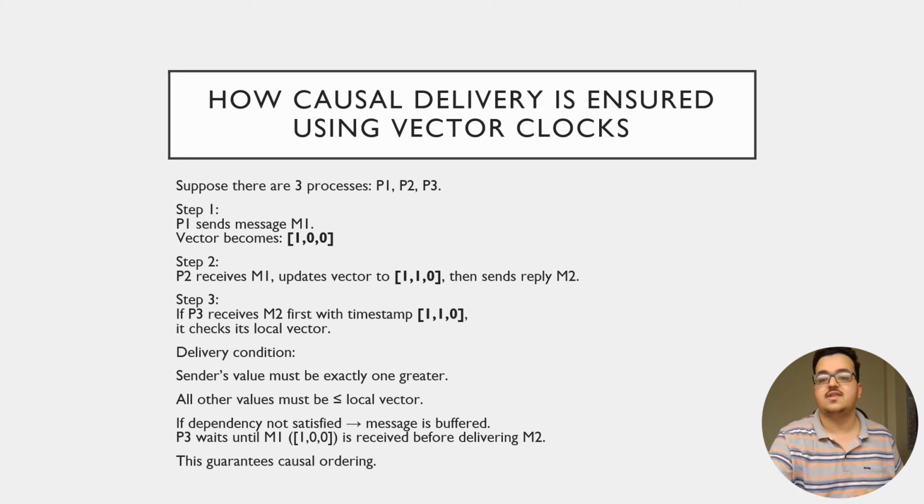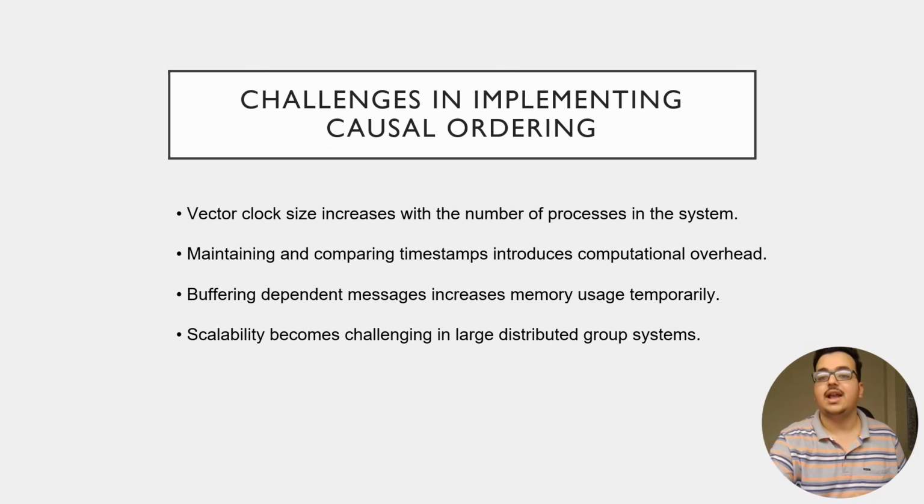If this condition is not satisfied, the message is not delivered immediately. Instead, it is stored in a temporary waiting area called a buffer. P3 waits until it receives M1 with timestamp 1, 0, 0. Only then does it deliver message M2. This guarantees causal ordering.